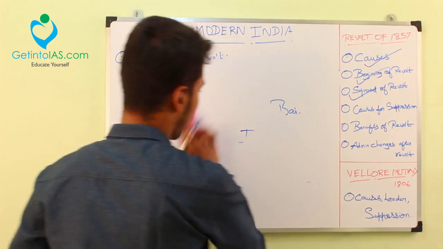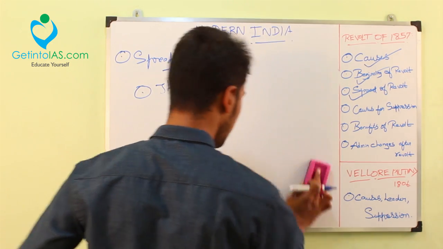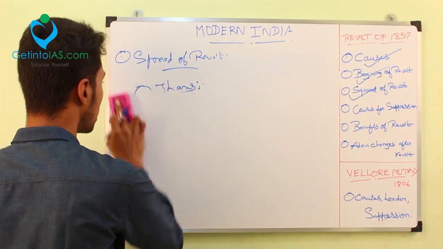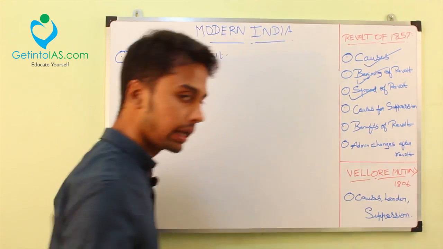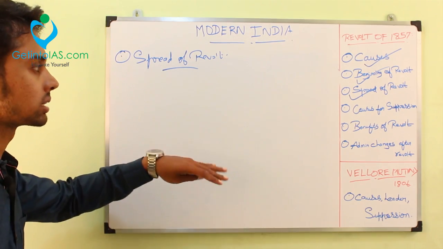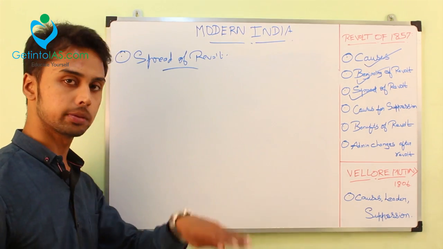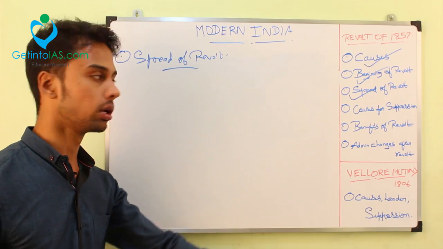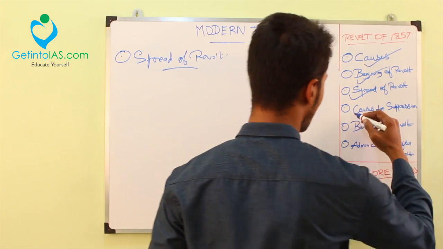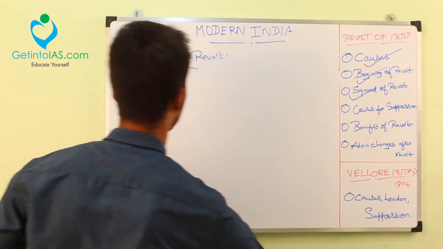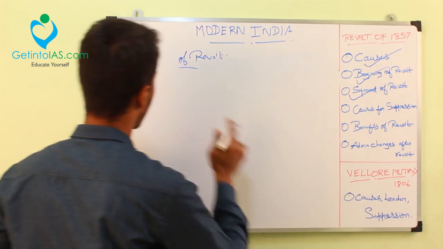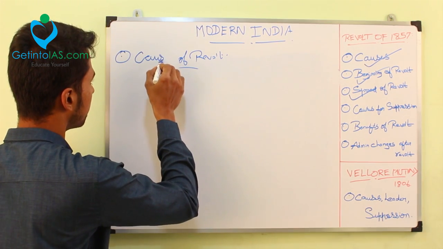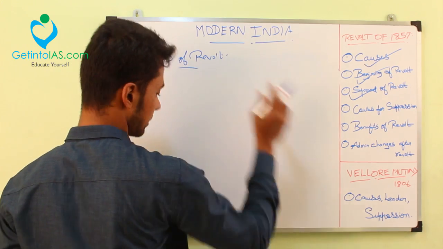Okay. Now we will see what the causes are. I told in every place the revolt was suppressed and by which official. That is very important. Please note down the officials' names, because in government exams they used to ask who was the English official responsible for the suppression of the revolt in which regions. So make note of it. Causes we will now deal with. Causes of suppression of the revolt.